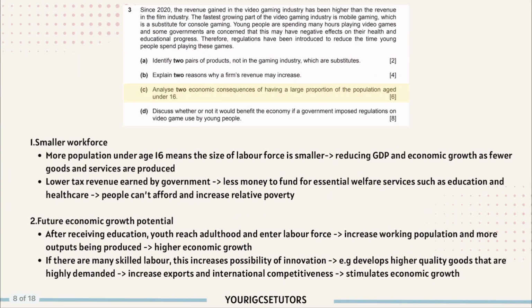3C. Analyze two economic consequences of having a large proportion of the population aged under 16. Okay, so before doing this question, let's think, what's the first thought when you think about under 16? So they're not working, they are currently studying, right? So first, smaller workforce. More population under age 16 means the size of the labor force is smaller. This reduces the GDP and economic growth as fewer goods and services are produced.